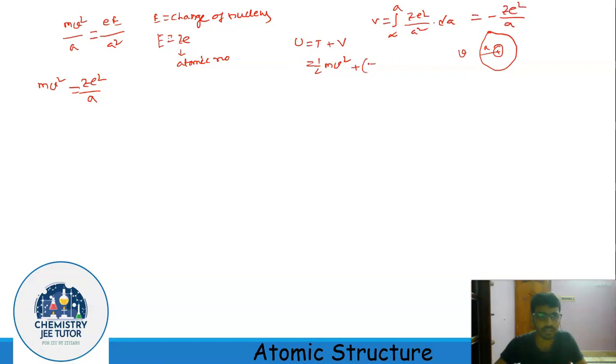So it is plus minus Ze square by a, and from this relation we can find half mv square. So half mv square becomes Ze square by 2a, minus Ze square by a, and it would give minus Ze square by 2a. Okay. Now this is the total energy of the orbiting electron, where the radius of the orbit is a.